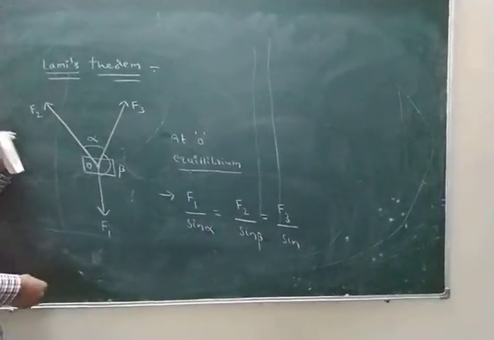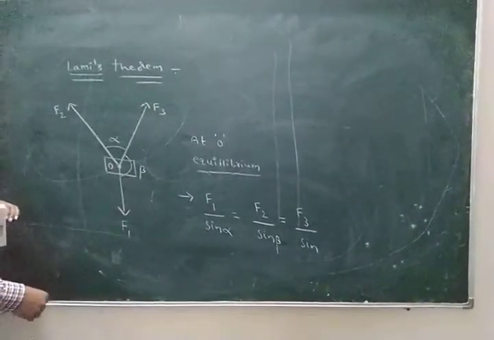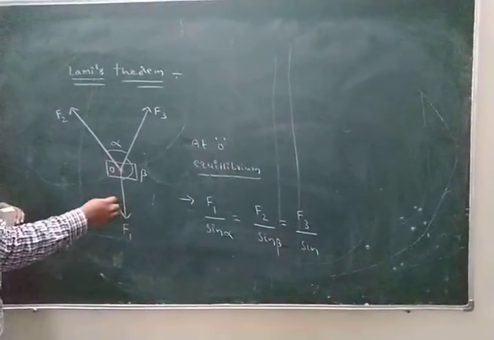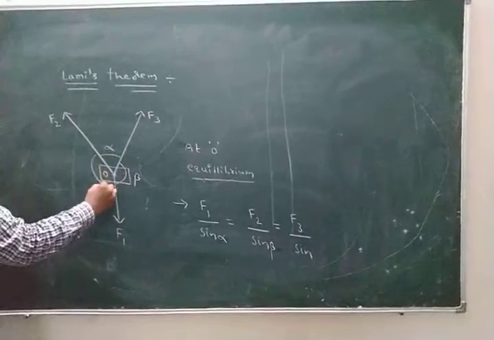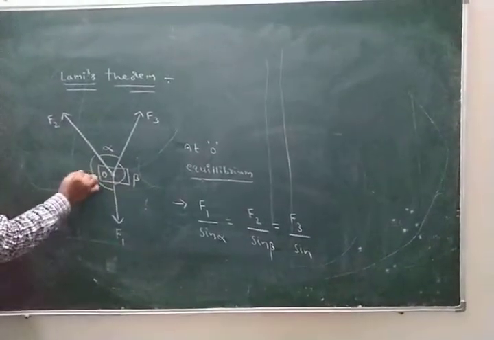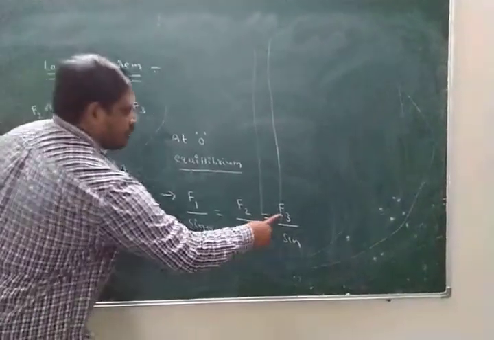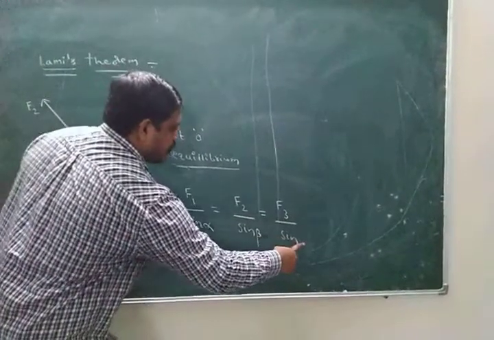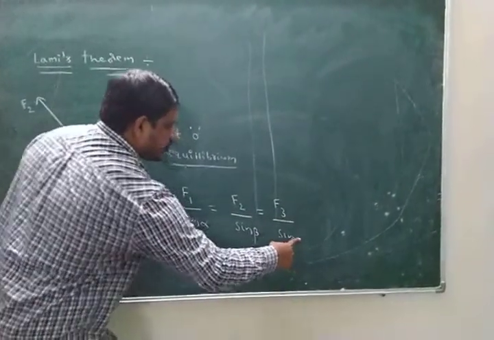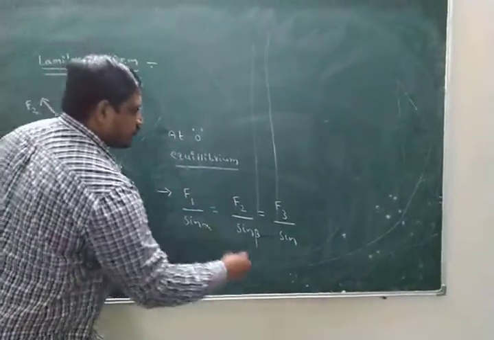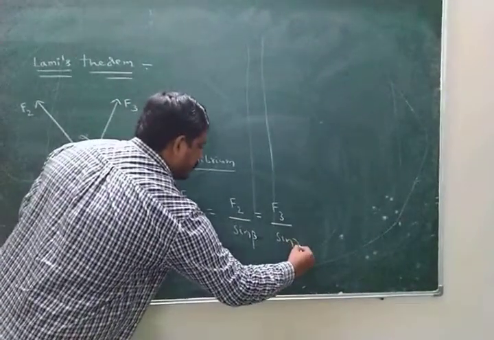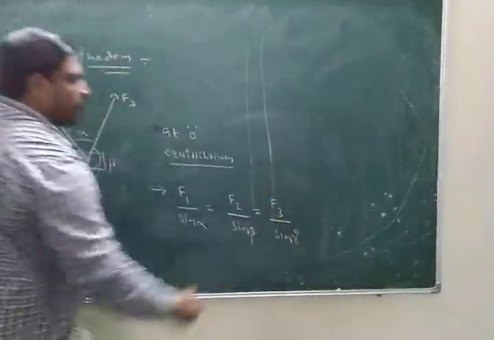Okay, next F3 by, these are done. The angle between F1 and F2 is gamma. Here F3 by sin of the angle between the other 2 forces. The F1 F2 angle is sin gamma.